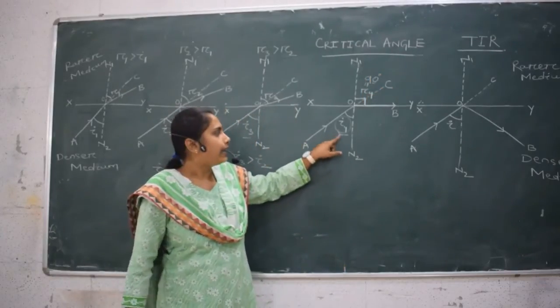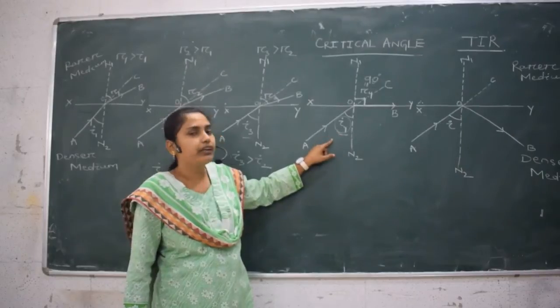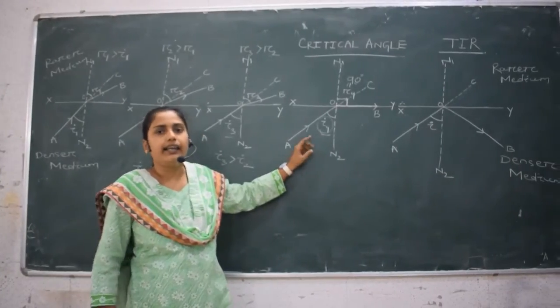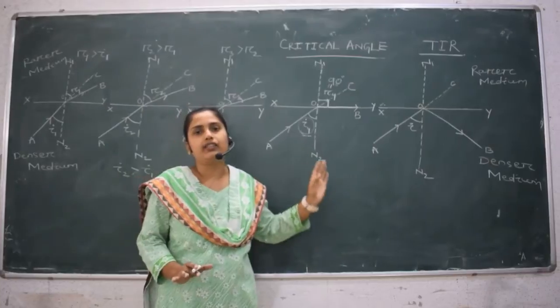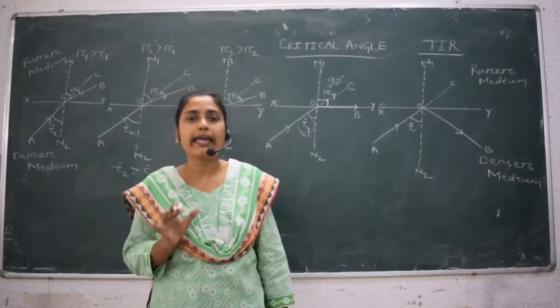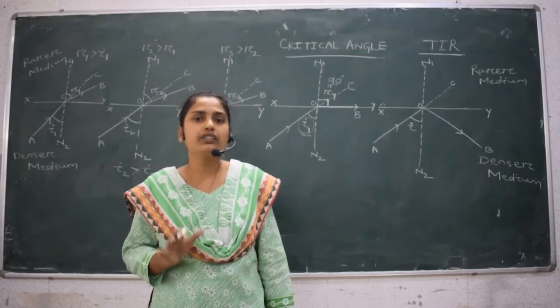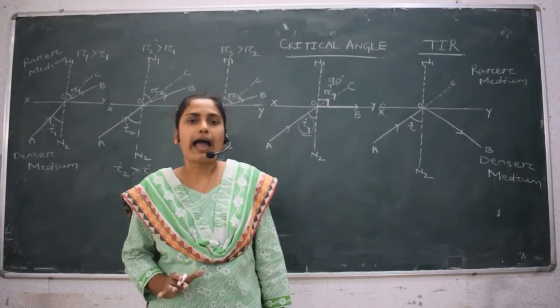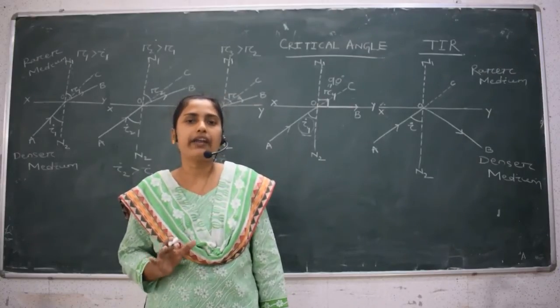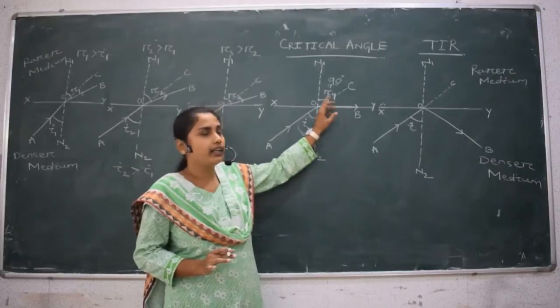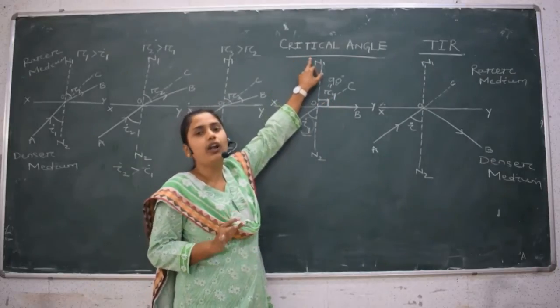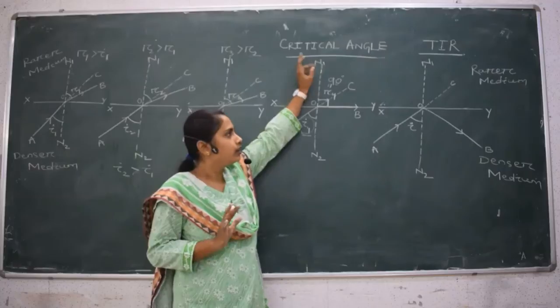This particular angle of incidence in the denser medium is called the critical angle. Let us define the critical angle. The critical angle is the angle of incidence in the denser medium for which the angle of refraction in the rarer medium is 90 degrees.